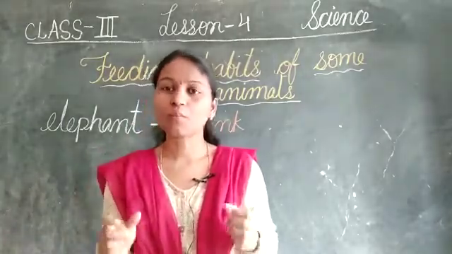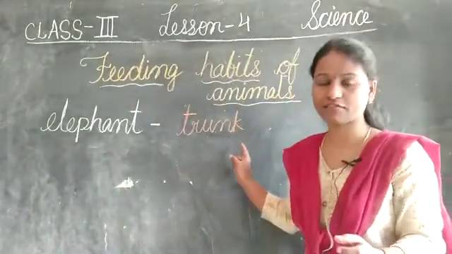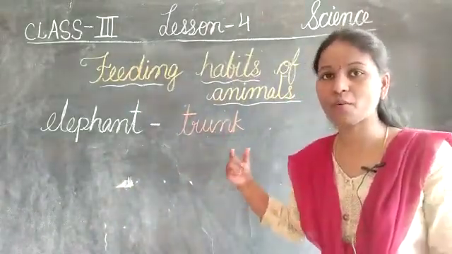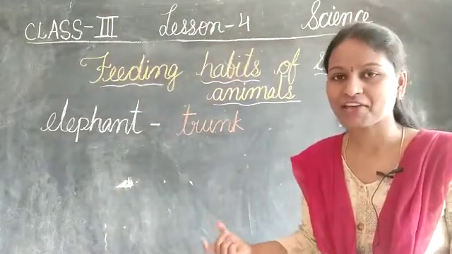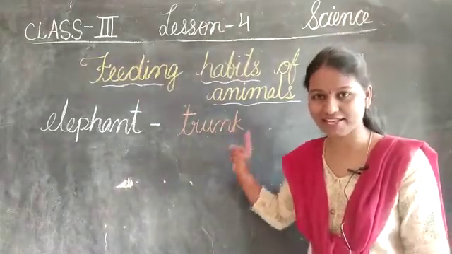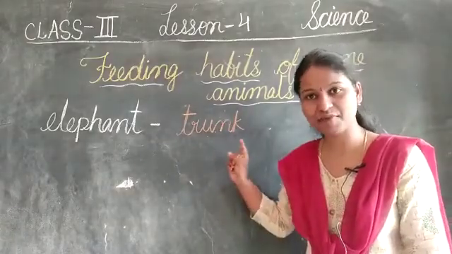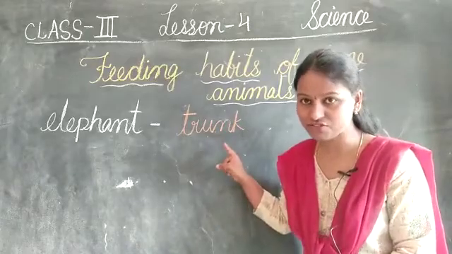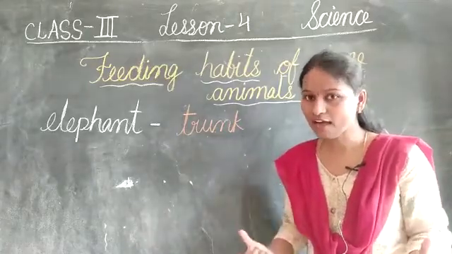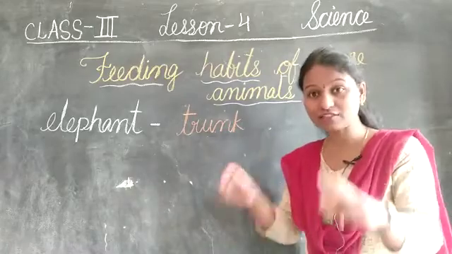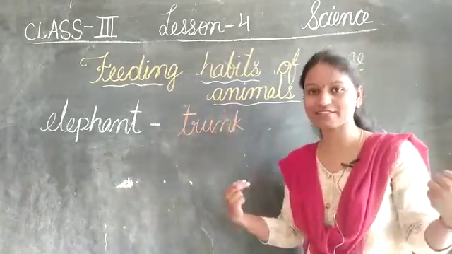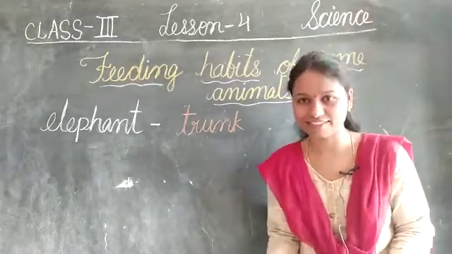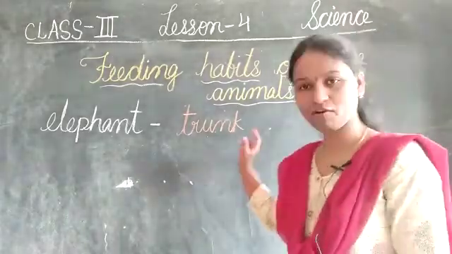Not only that, without the trunk the elephant cannot do anything. This is the specialty of the elephant. No other animal has a trunk. Only the elephant has a trunk, and the trunk has many uses. The elephants bathe with the help of the trunk. How do they do it? They fill the trunk with water and bathe themselves. You have seen it in many videos and in many movies, right? So that is with the help of the trunk.